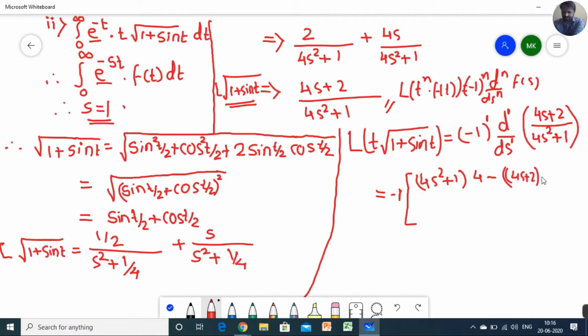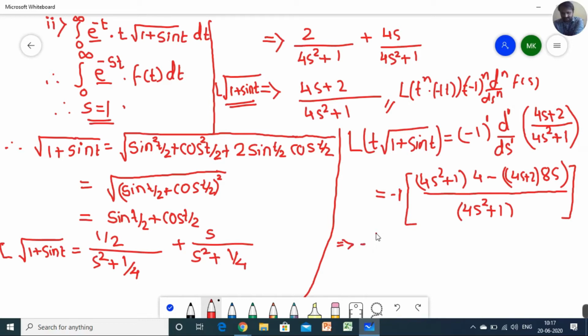Derivative of this part we can take as 8s divided by v square, that is 4s square plus 1. Now which is equal to, you can simplify the minus sign if required, multiply here, or you can keep it as it is.